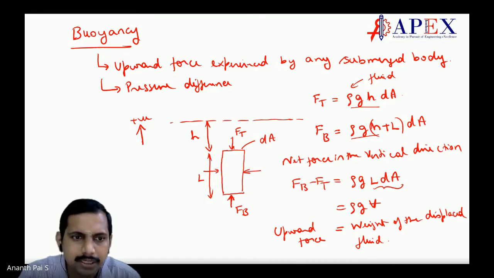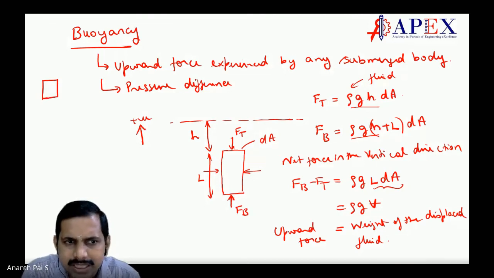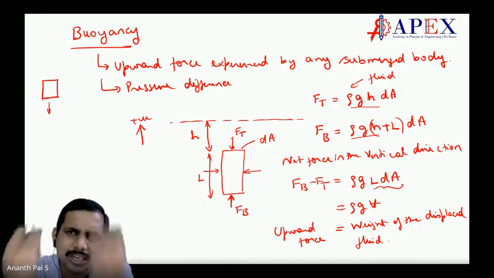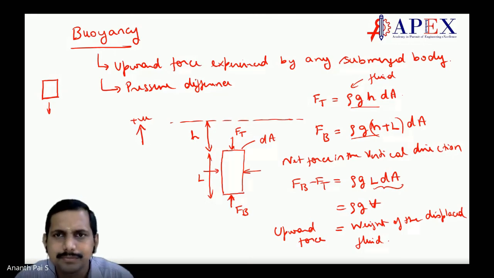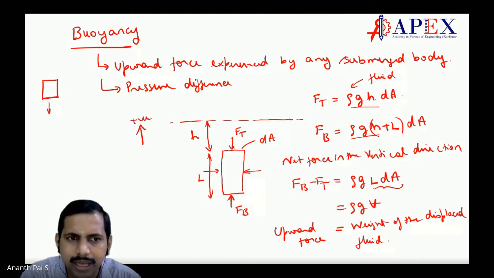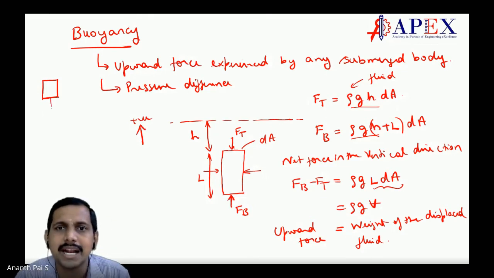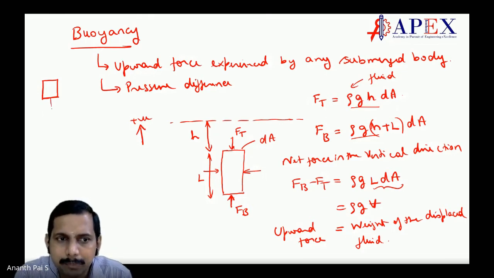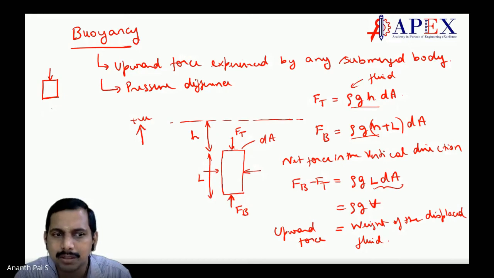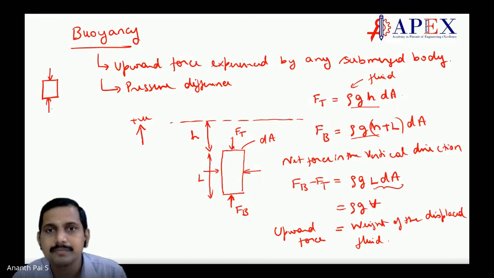If I say this is a particular element I'm considering, on this surface pressure doesn't act like this. It is not a pulling force, it's a pushing force. So do not think that the pressure will act over here like this. No, it does not act like that. Here the pressure will act this way, but on this side, the pressure will act upwards, because at a point, pressure acts equally in all directions, Pascal's law.